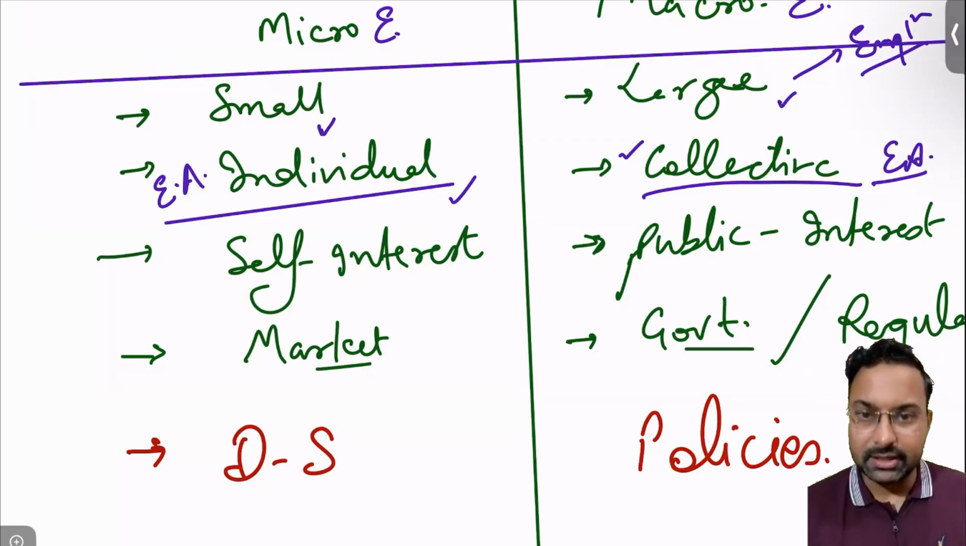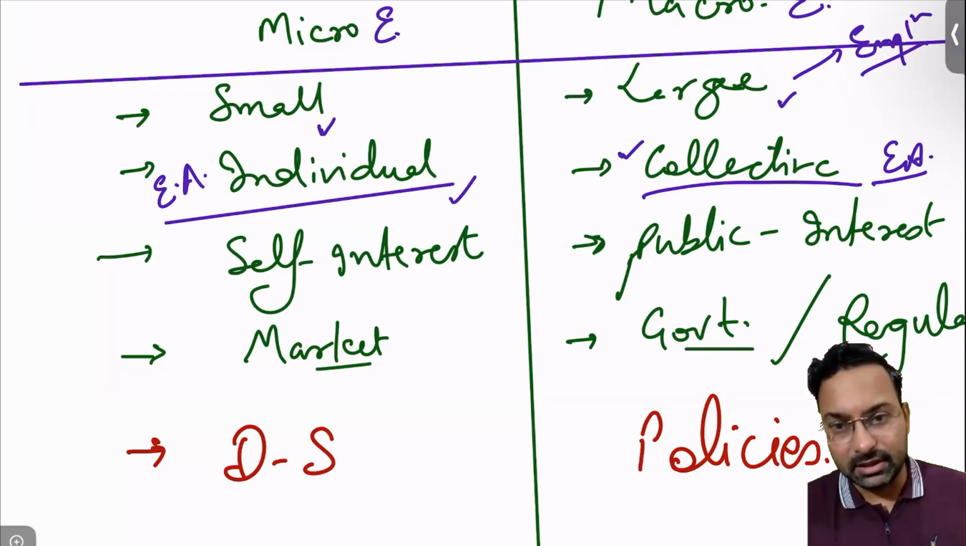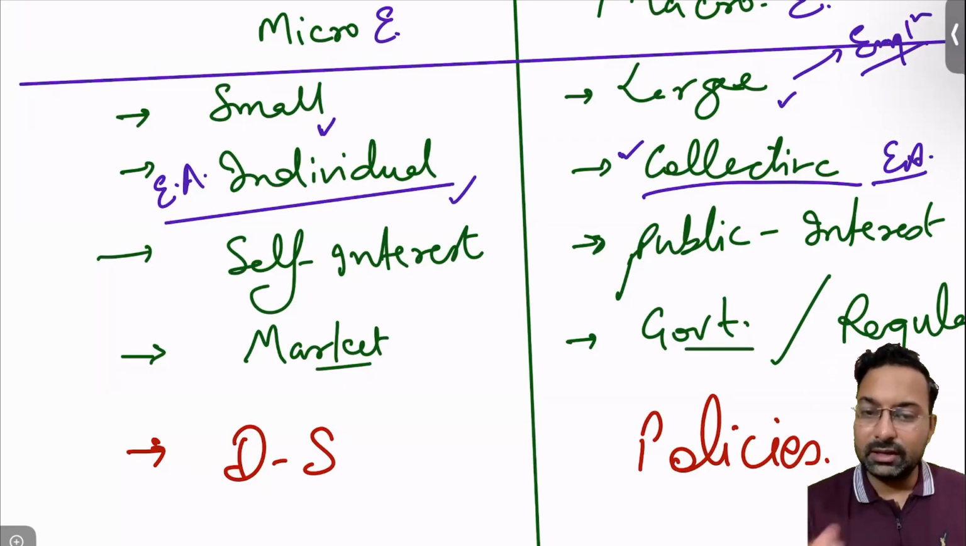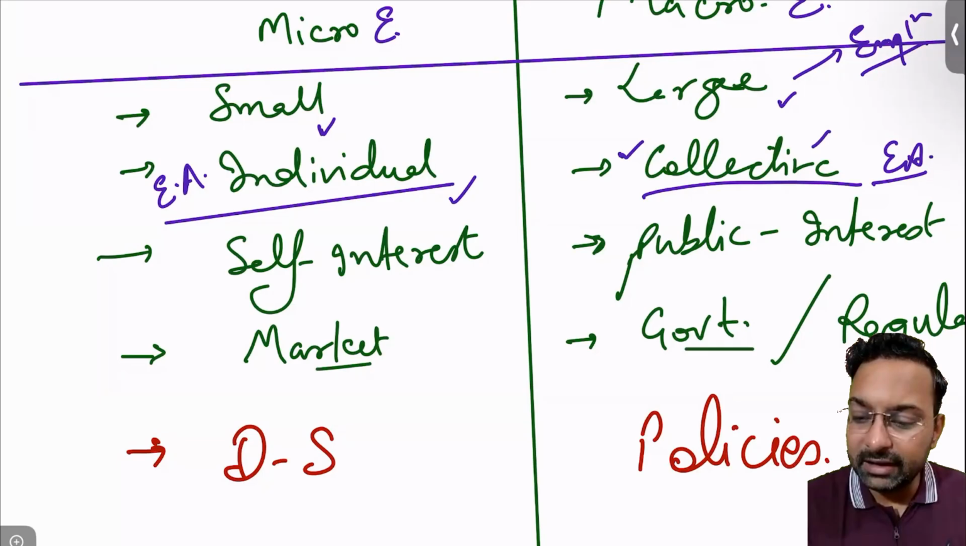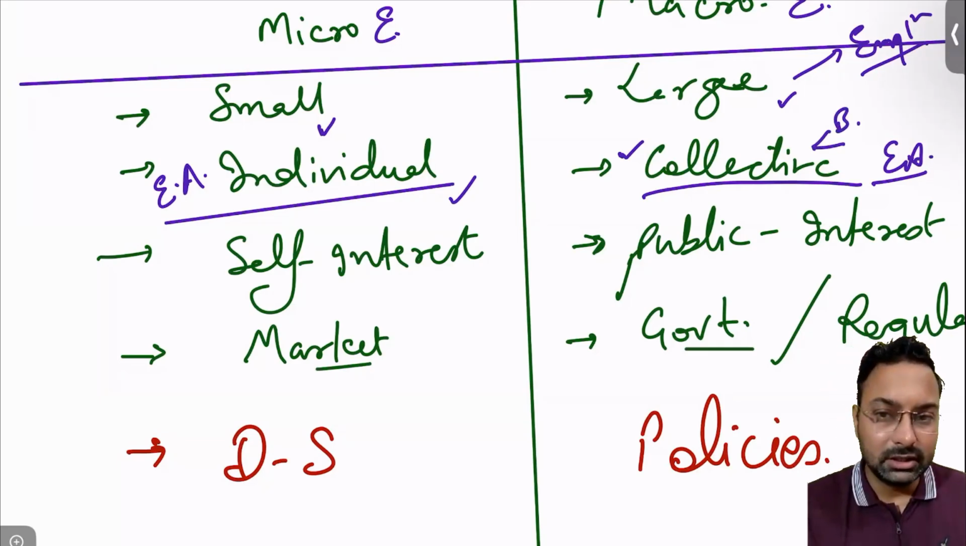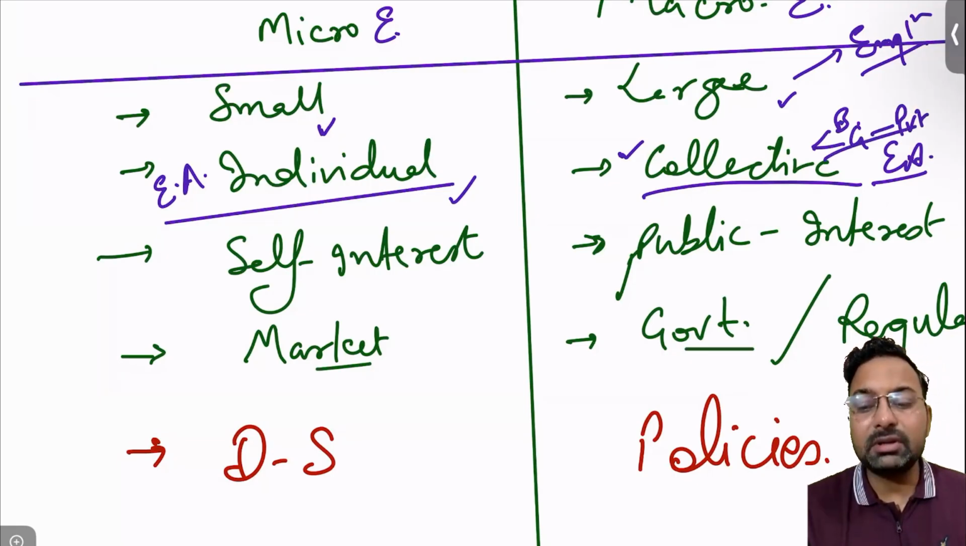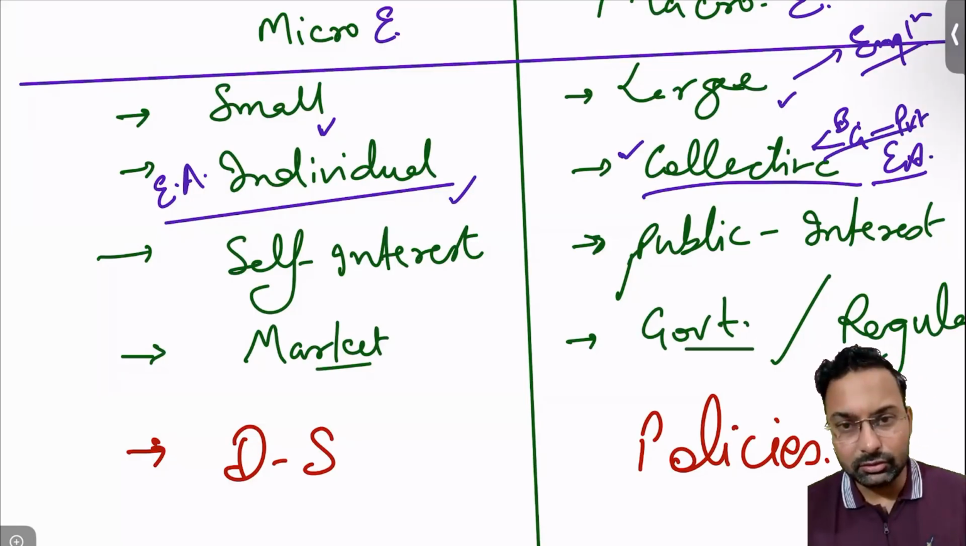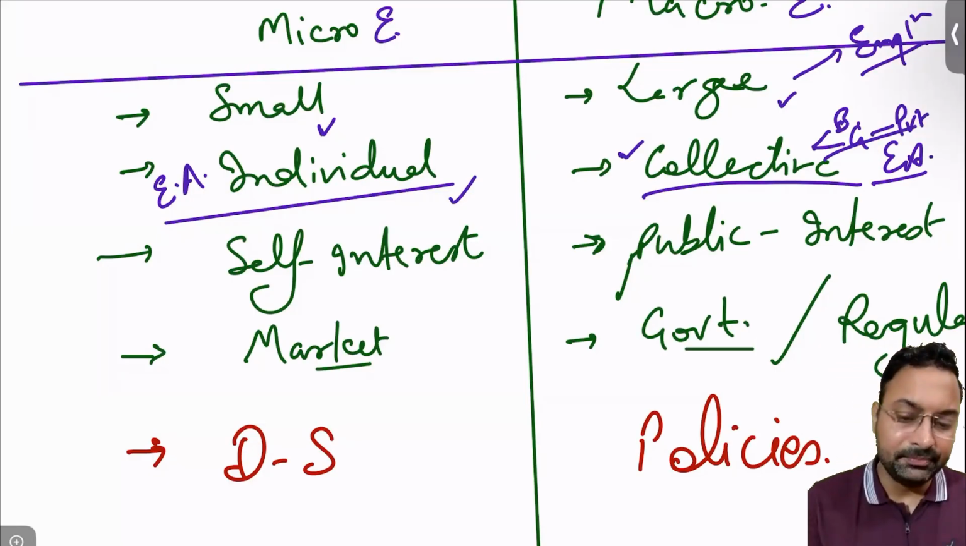Suppose employment. Employment affects or touches every person. So a person who is going to the bank, who wants a job in the bank, will also be covered in the macroeconomy. A person who wants a job in the government sector or the private sector, so every person is connected through the macroeconomy.